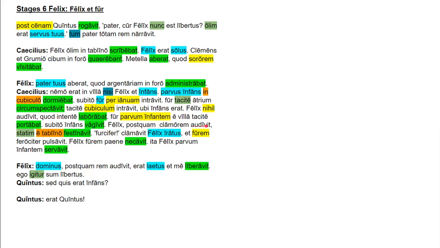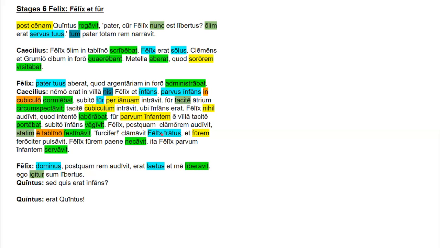Felix, postquam clamorem audivit, statim e tablino festinavit. So Felix, nominative subject. Postquam introduces a temporal clause, another adverbial clause, means after. Clamorem is the accusative direct object inside this clause. Audivit is the perfect tense verb. Statim is an adverb that goes with the main clause. E tablino is another prepositional phrase that is indicating separation. And festinavit is a perfect tense verb. So this means Felix, after he heard the clamor, the shout, the noise, immediately hurried out of the study.